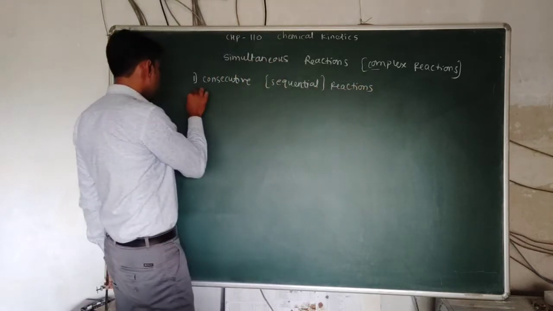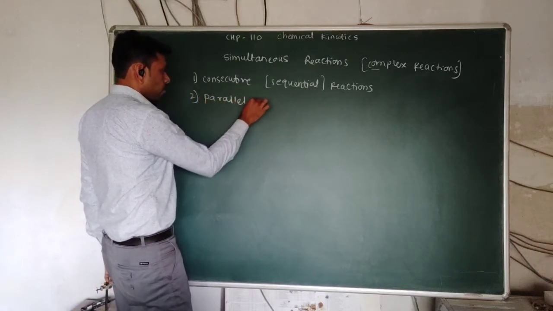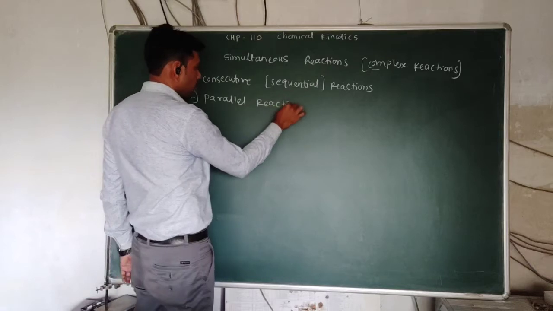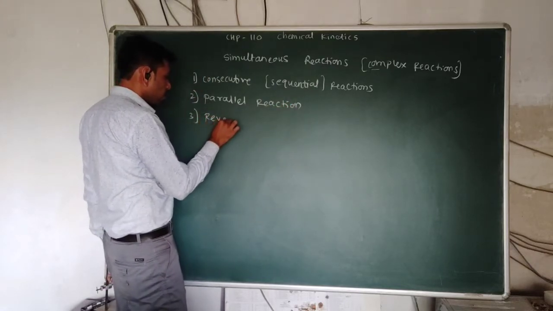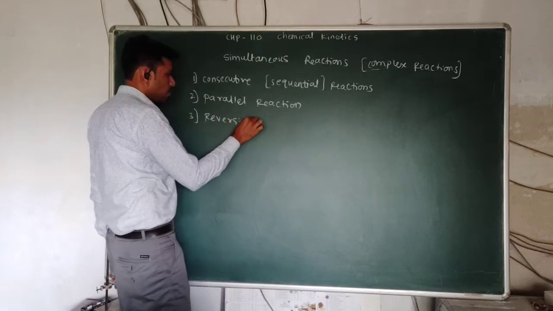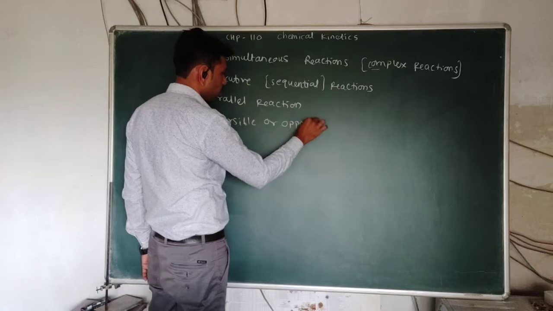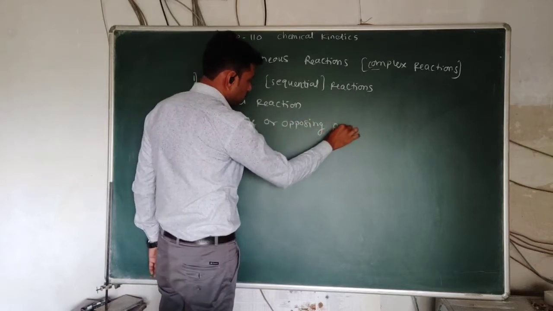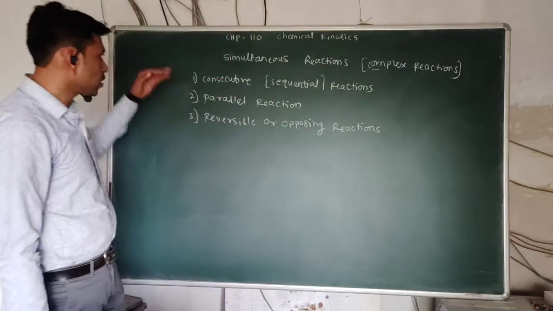Second type is parallel reactions. And third type is reversible reactions, which may also be called opposing reactions. So these are three types.